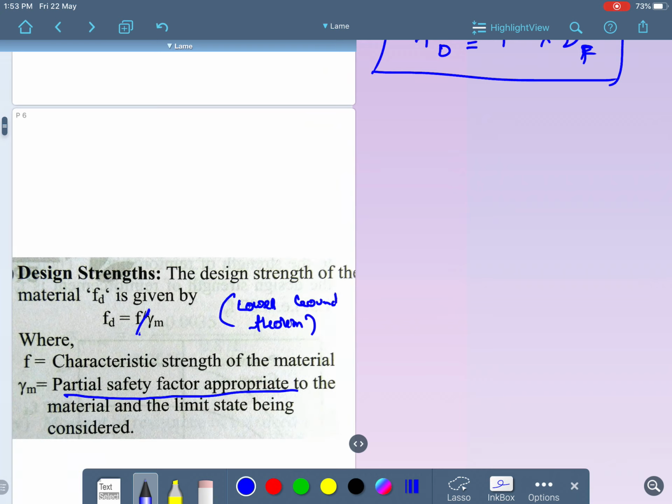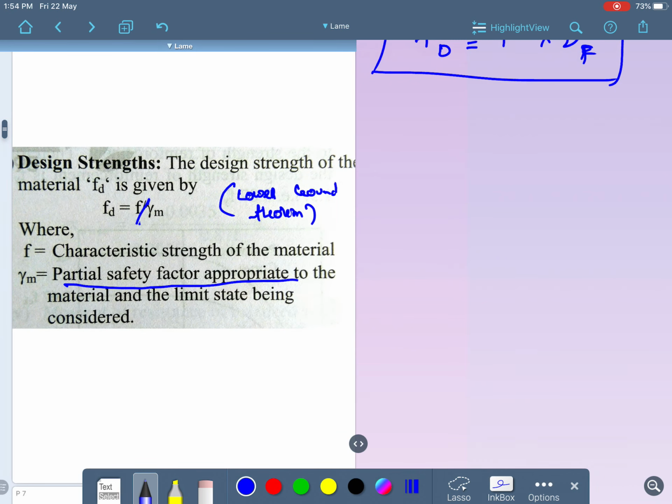Why did it become the lower bound theorem? That is because it is a very simple concept in which the strength below which not more than 5% of test results are expected to fall. In case of the loads which come upon the structure, it is different, but here, before constructing a structure, we are going to do the test and take the test results.